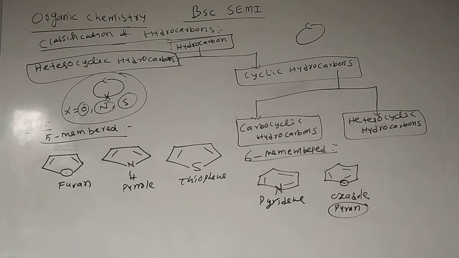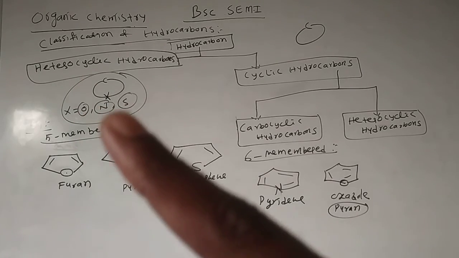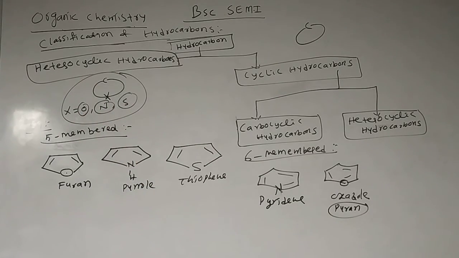Cycloalkenes are also called aromatic compounds, the best example being benzene. Then finally we have heterocyclic hydrocarbons, which contain a heteroatom like oxygen, nitrogen or sulfur. Such molecules we call heterocyclic hydrocarbons.